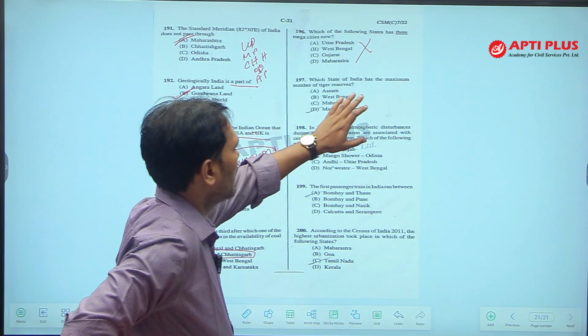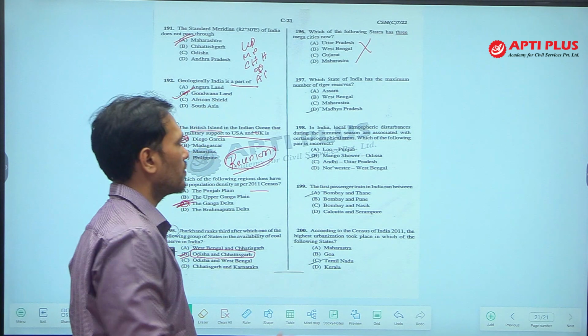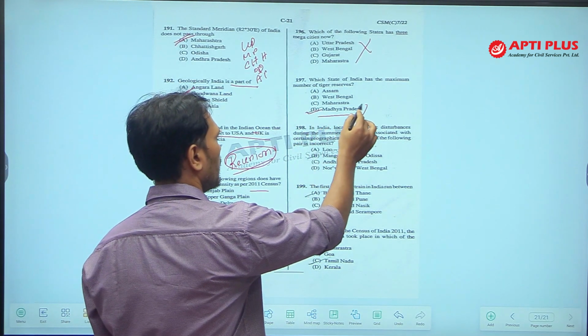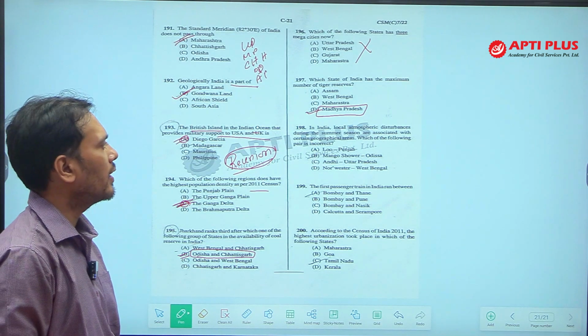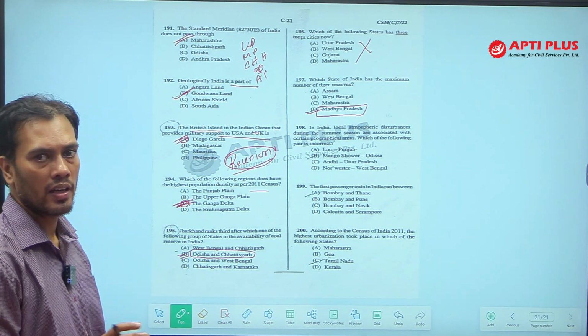Which state of India has the maximum number of tiger reserves? It is definitely MP. Madhya Pradesh has the largest area under forest, and this state has the maximum tiger reserves in the country.